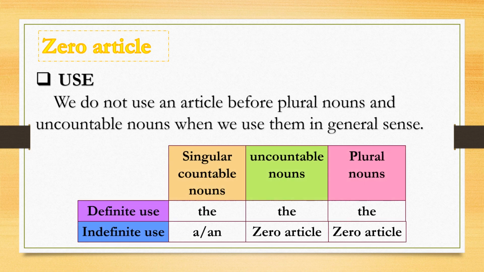In summary, indefinite articles a and an are used with singular, countable nouns. Definite article the is used with singular countable nouns, uncountable nouns, and plural nouns. Zero article is used with uncountable nouns and plural nouns.